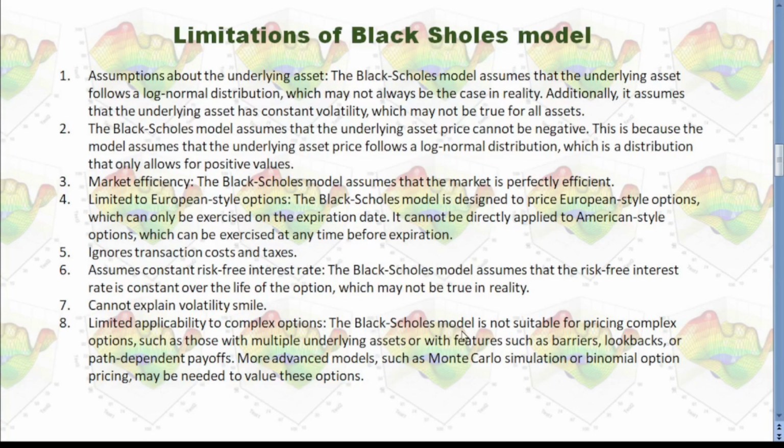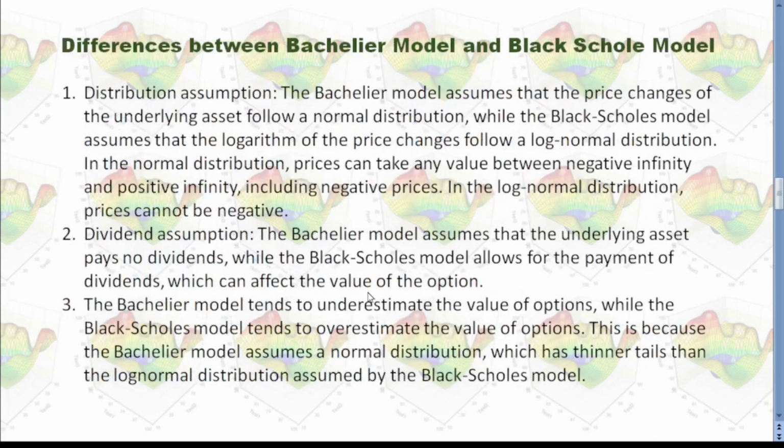The Black Scholes model is not suitable for pricing complex options. Now, let's compare Bachelier model and Black Scholes model. There are 3 big differences between those two models.